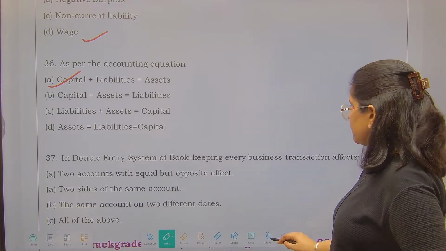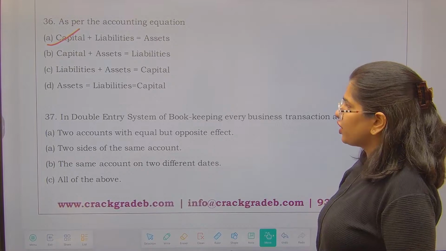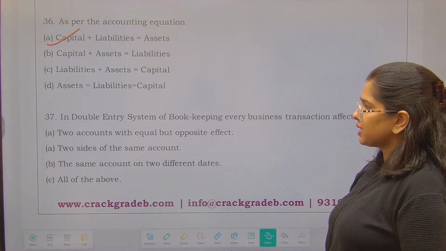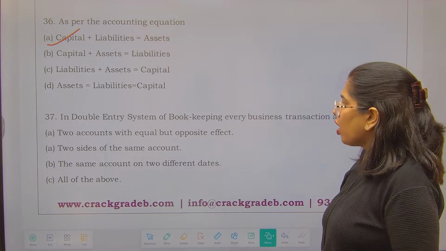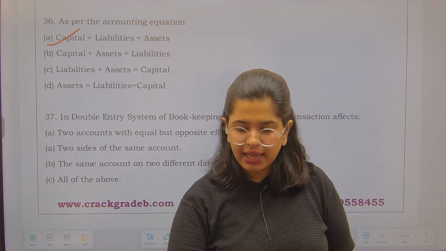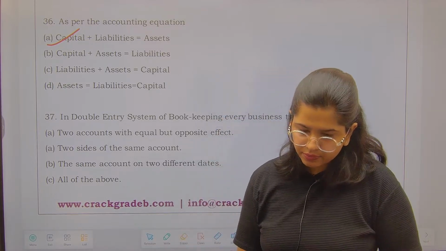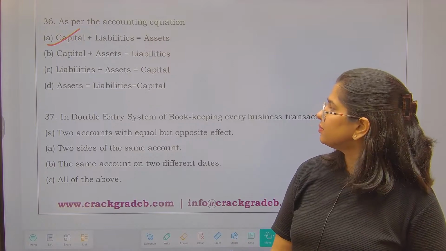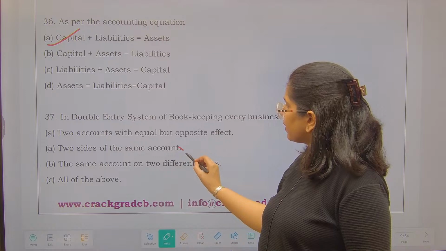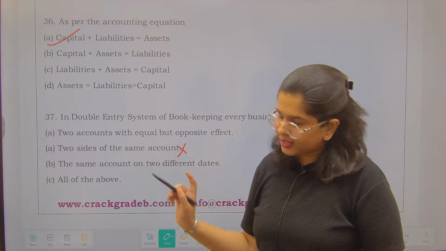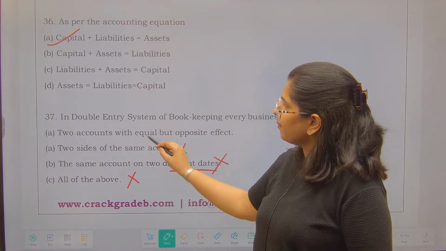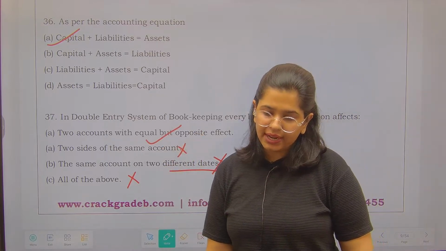Then in double entry bookkeeping, every business transaction affects two accounts with equal but opposite effect; two sides of the same account; on two different dates; all of the above. Question number 37. It is easy, but a little tricky. Look, two sides of the same account is something which we are not going to talk about. Okay, so if this is not it, then it is not this as well. We do not do it on two different dates. Two accounts with equal but opposite effects.